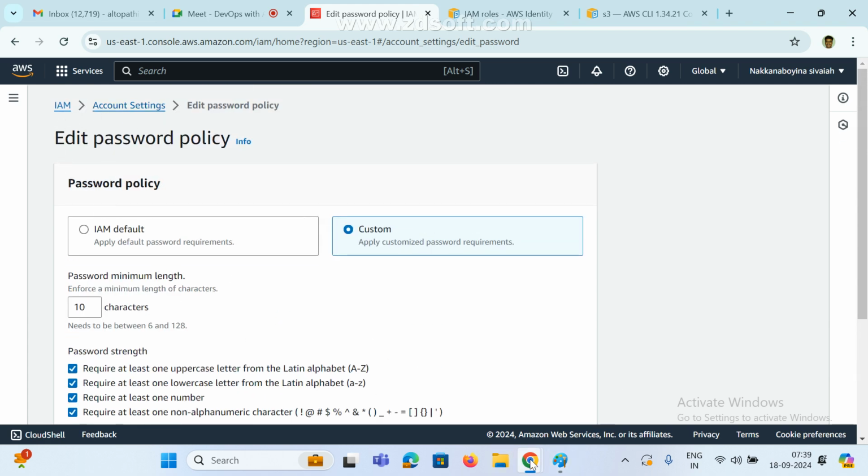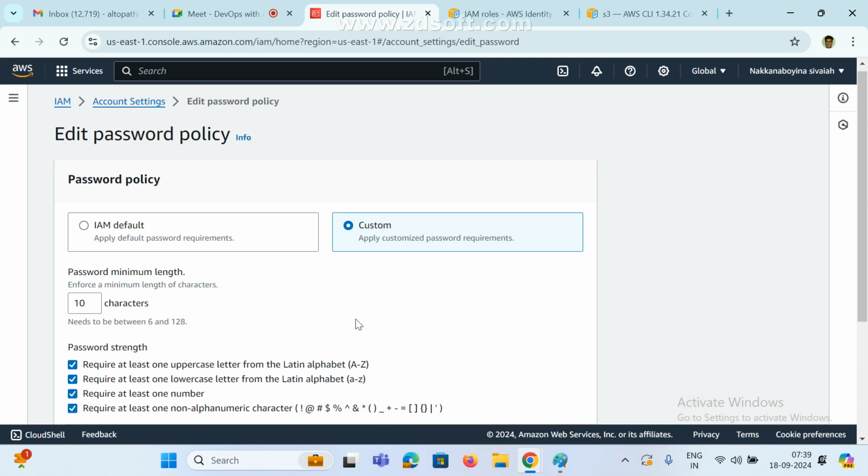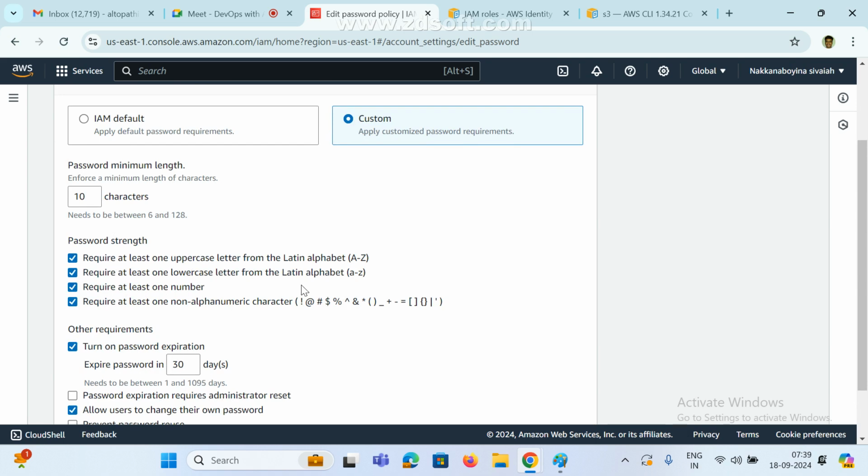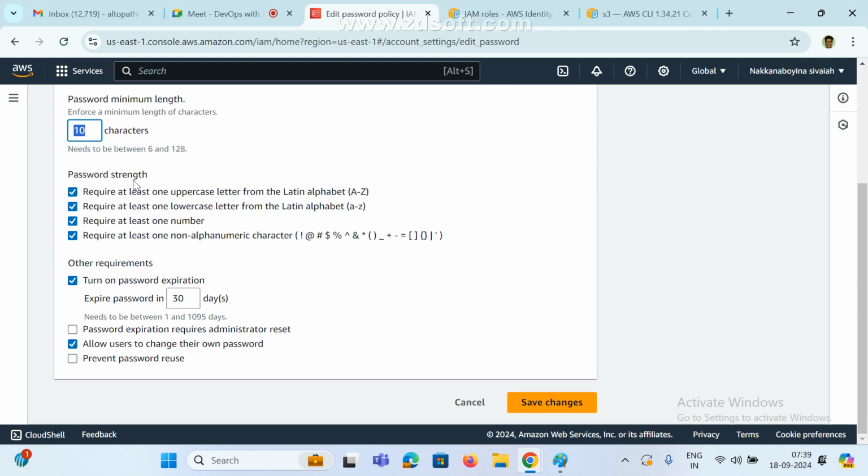Hello? Yes, sir. Yeah, these are one-time settings only. Every day we are not going to change them. But all this is based on your organization and your requirement. So how should the password length be, how many characters, and if you give any password, the user should enter at least one uppercase and lowercase, one special character, and a number. That and all we need to set.